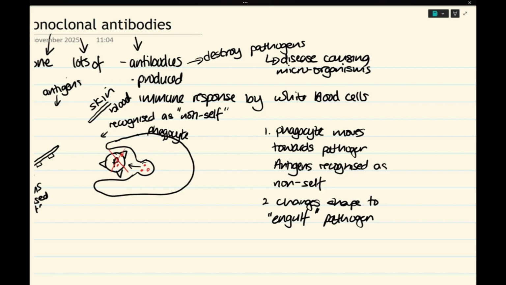At the same time, these antigens now, they've got a very specific shape. The body recognizes the shape of these antigens as not belonging to us.